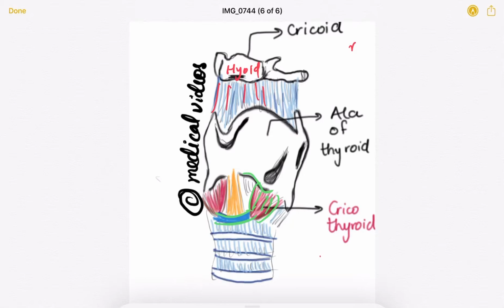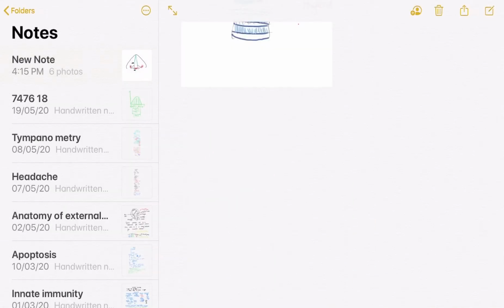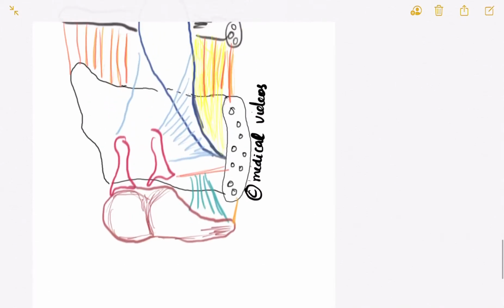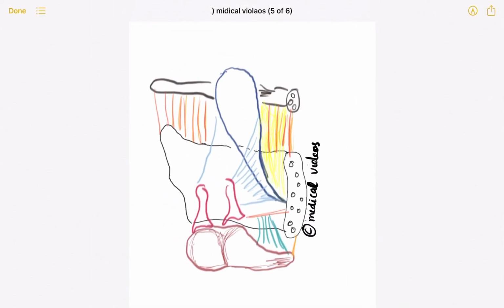So we will be moving on to the details of the muscles of the larynx. Let's begin. What we were seeing was the front view. Now I'm viewing it obliquely and a little posteriorly. This is the anterior side, this is the posterior side, and we are viewing in cross-section. We have cut the thyroid cartilage.